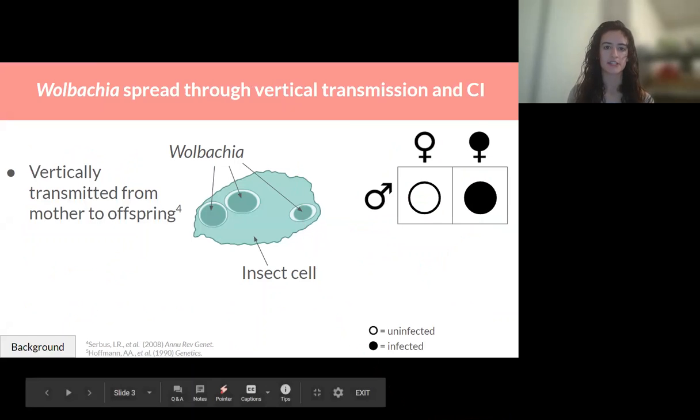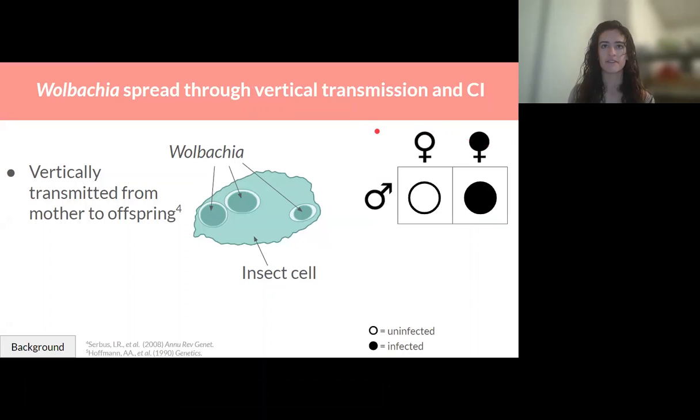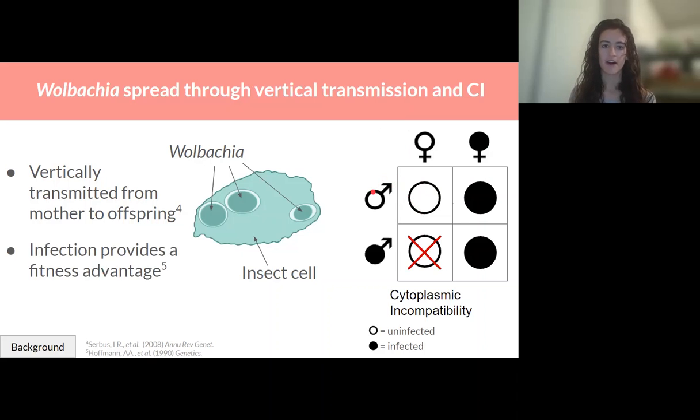Wolbachia's exceptional spread is attributable to two things. First, they're vertically transmitted from mother to offspring. Shown in the figure on the right, uninfected mothers produce uninfected offspring, while Wolbachia-infected mothers produce Wolbachia-infected offspring, even if the father is not infected. However, if the father has Wolbachia, while his infected offspring survive normally, his uninfected offspring die. This death of the uninfected offspring is called cytoplasmic incompatibility, or CI for short, and it provides a fitness advantage to Wolbachia-infected females that promotes Wolbachia's spread.